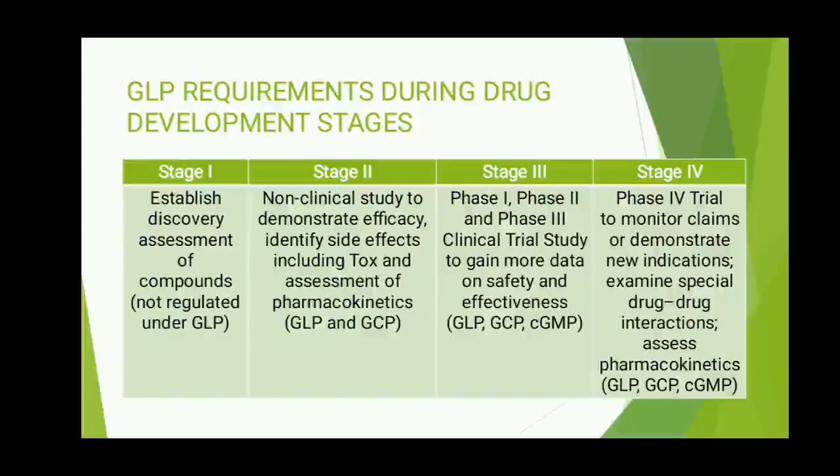Phase 4 is post-marketing surveillance, in which the drug is released in the market, and the effects and side effects of the drug are recorded and studied.